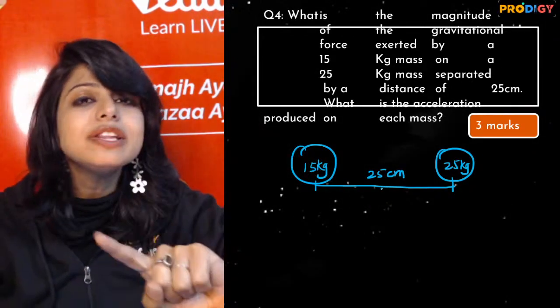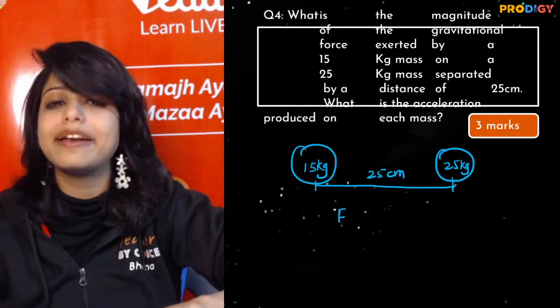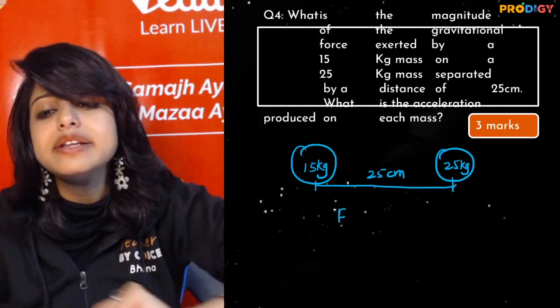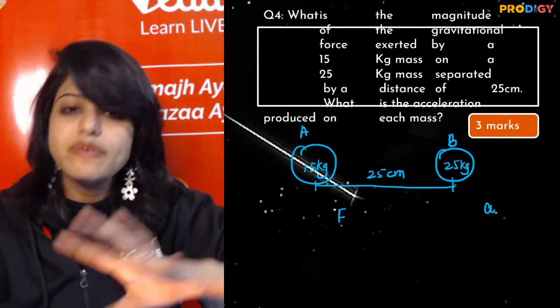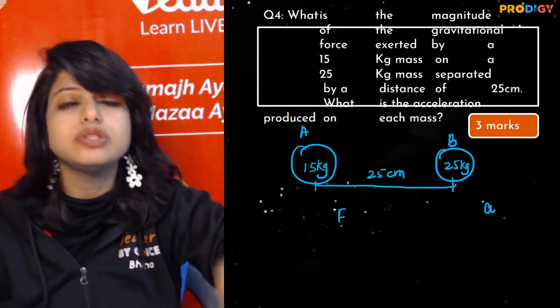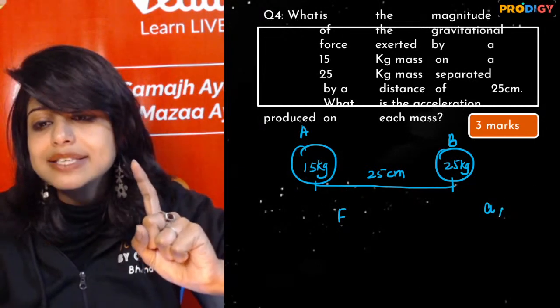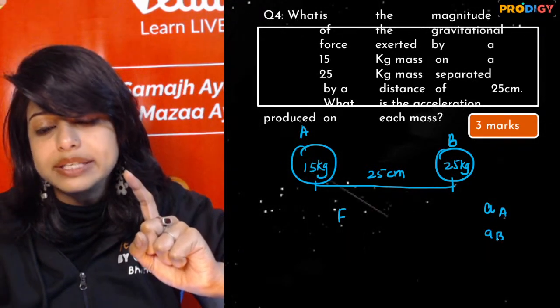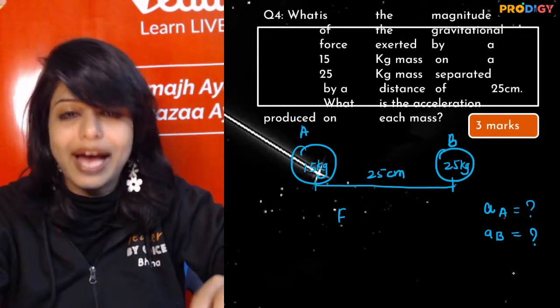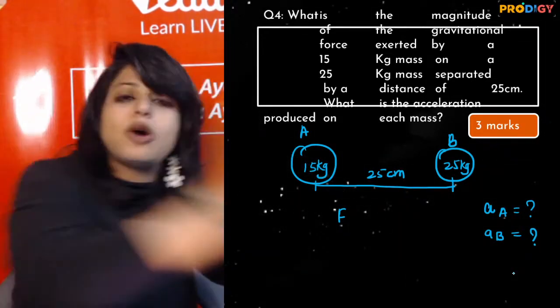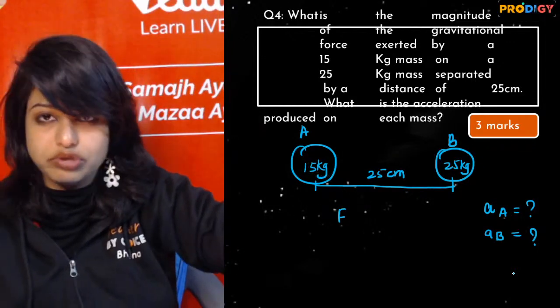Because along with the force, it is asking me to find the acceleration on these two bodies as well. Once you find the force, we know the force will be the same, but the acceleration of both the bodies, will that also be the same? We have to find that. So this becomes a jump from a two marker to a three marker question, right?